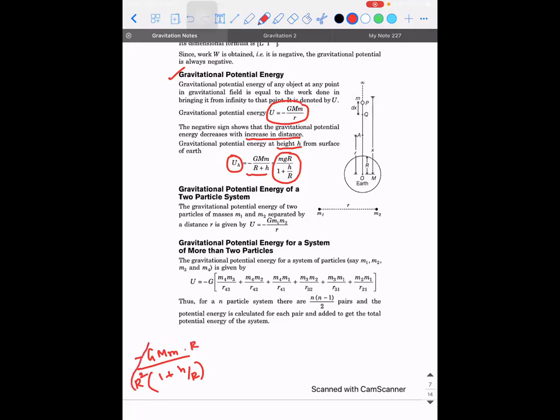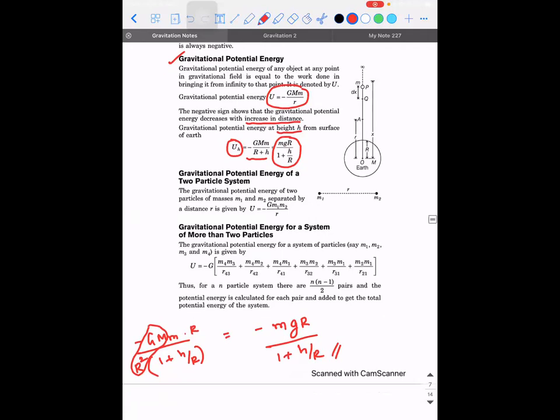So what is this GM divided by R square, guys? It is small g. So minus mgR divided by 1 plus h divided by R. So this is another way of representing. I hope it is clear. Right? So if there is any confusion, please ask.